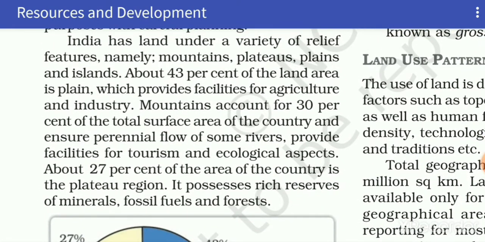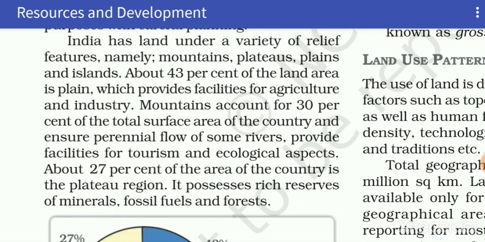India has different landforms like mountains, plains, plateaus, coastal plains, desert and islands. The largest area of land is covered by plains, which is about 43%. It is the main source of producing different types of crops and supports industries.